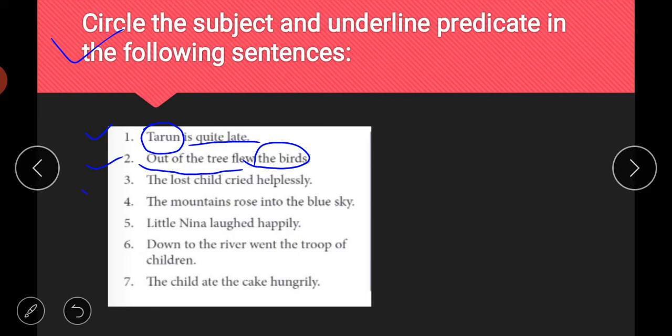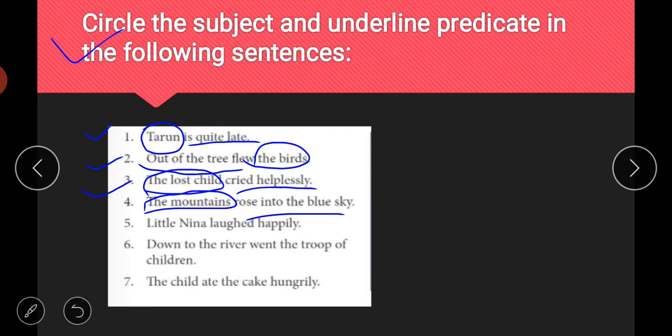Next is the lost child cried helplessly. So here is no problem. The lost child is your subject and the cried helplessly is your predicate. Next is the mountains rose into the blue sky. So again, the mountains is your subject and we are talking about mountains in the rest of the part of the sentence. So that is why it is your predicate.